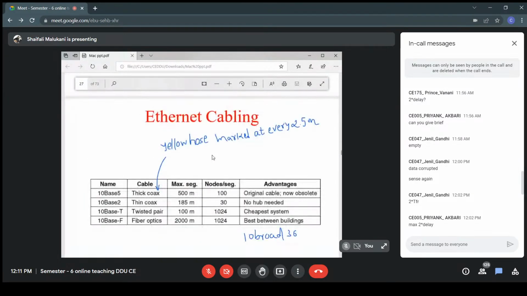What is Ethernet? Have you heard about Ethernet? What comes in your mind when you hear about Ethernet? Cable. Okay. What kind of cable comes in your mind when you think about Ethernet? First, tell me yes or no. Have you heard about Ethernet?